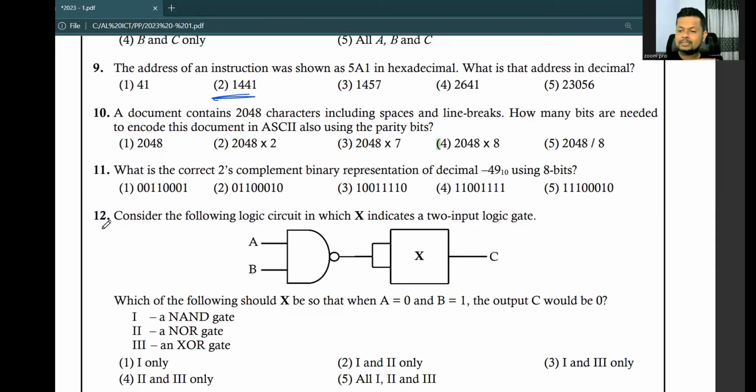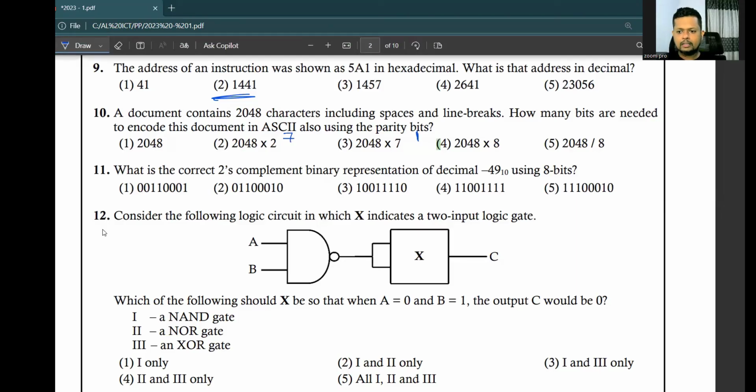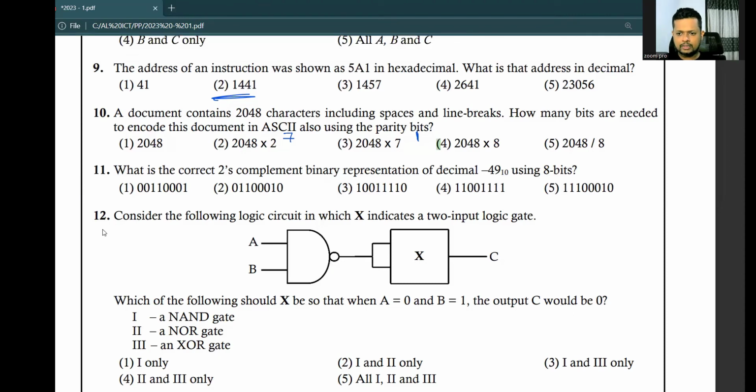ASCII is a 7-bit character representation method, but with the parity bit, which is used to detect errors. We talked about parity in lesson number 6, computer networks. Every character is represented by 7 bits in ASCII, plus the parity bit, 1. Altogether 8 bits.